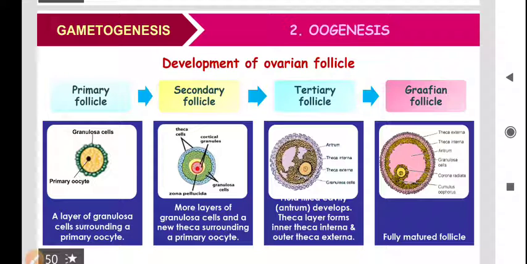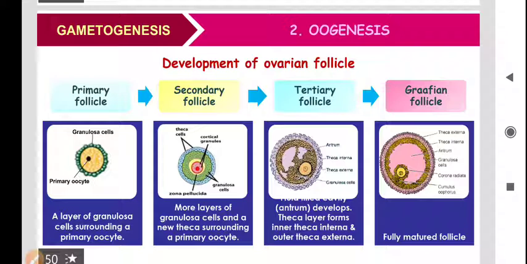As I already told, the oogonial cells get converted into the primary oocyte after differentiation, simply we can say, and then the primary oocyte gets covered by a layer of granulosa cells and gets converted into the primary follicle. The number of primary follicles is limited in the female body. It is likely 60 to 80,000.